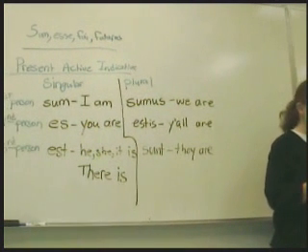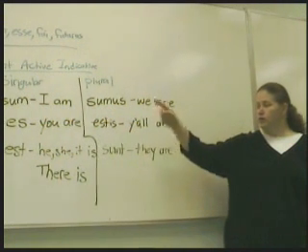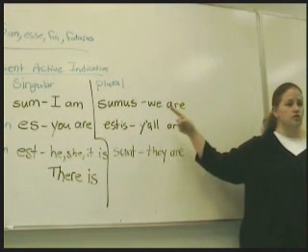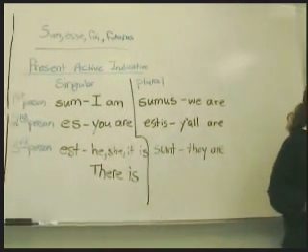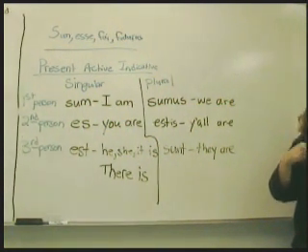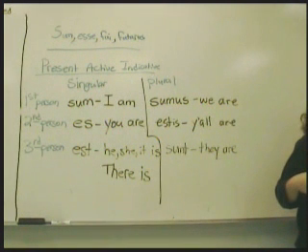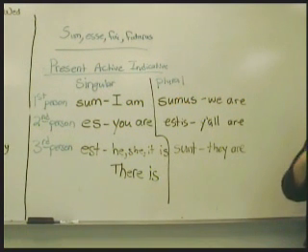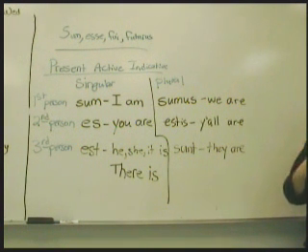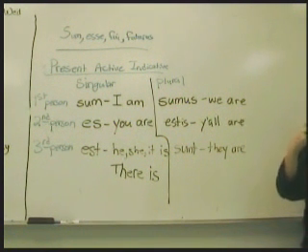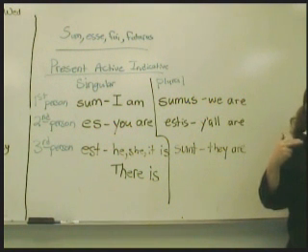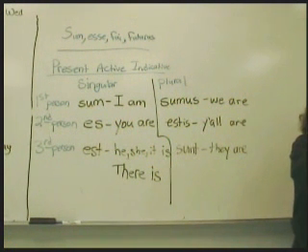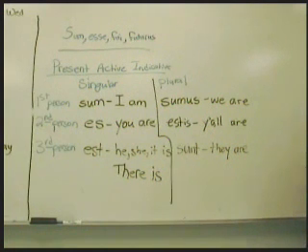Now let's practice saying them all together so that we can memorize them. We're going to say sum, es, est, sumus, estis, sunt. So y'all are going to say it after me. Sum, es, est, sumus, estis, sunt. Okay, say it again.